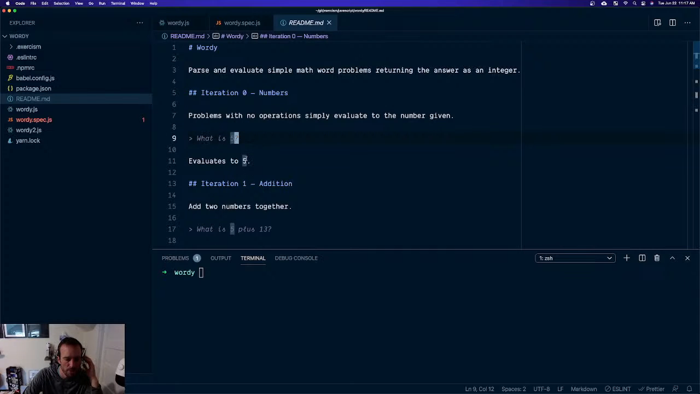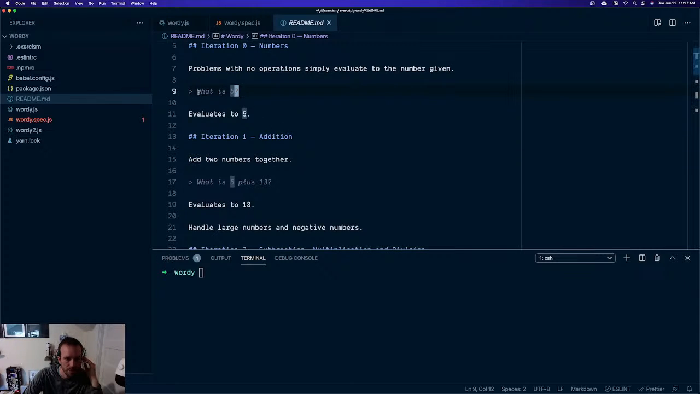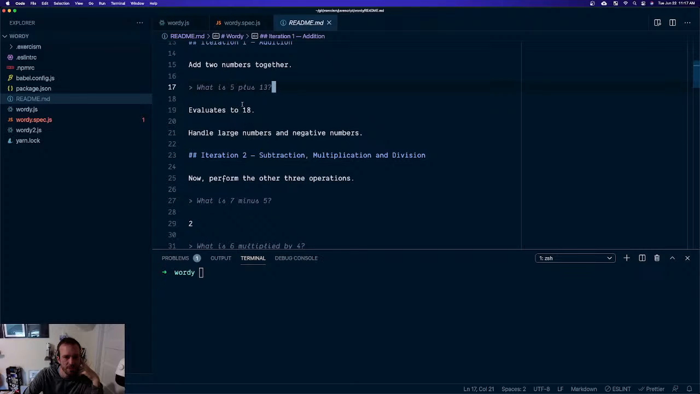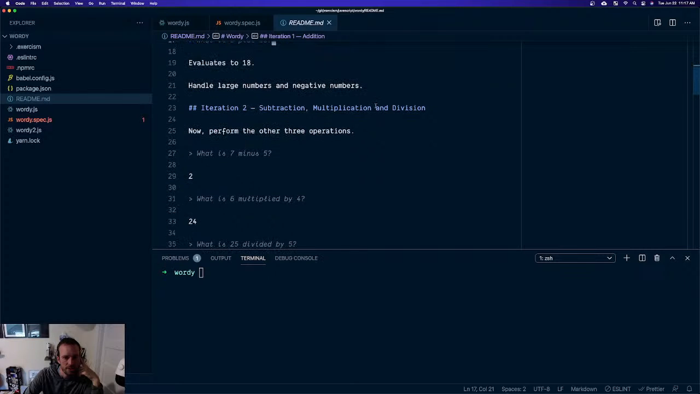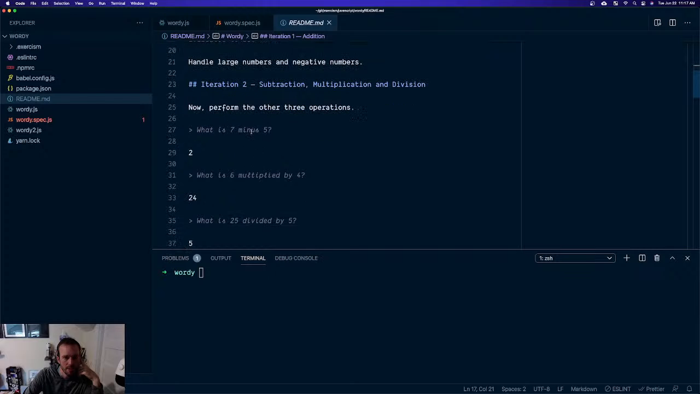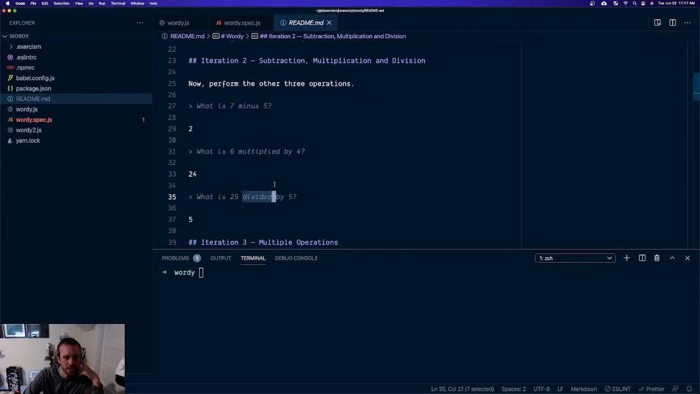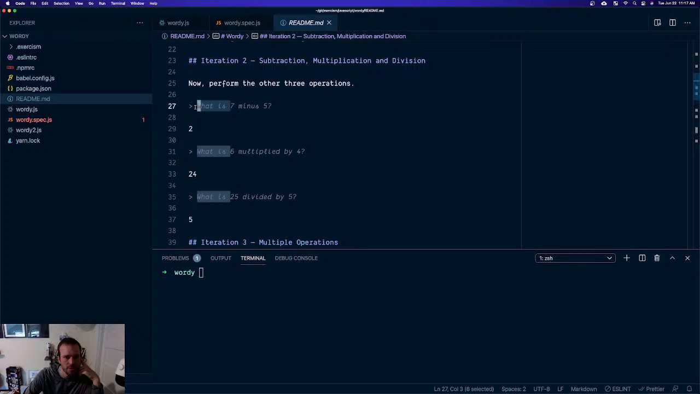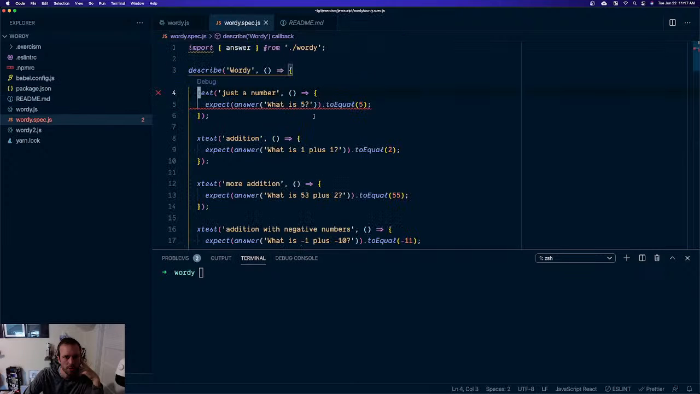Okay, so we're getting text and parsing the text to get a number. Regex, baby. Something, word characters, any characters, star, question mark, whatever. Add two numbers. Okay, regex for plus. I don't want to go down the regex path here. Large numbers, negative numbers, subtract, multiply, divide. Minus, multiplied by, divided by. Everything starts with "what is" and everything ends with a question mark.